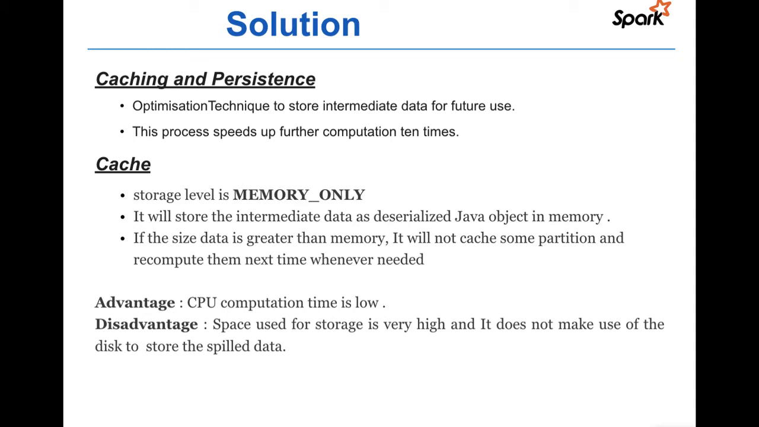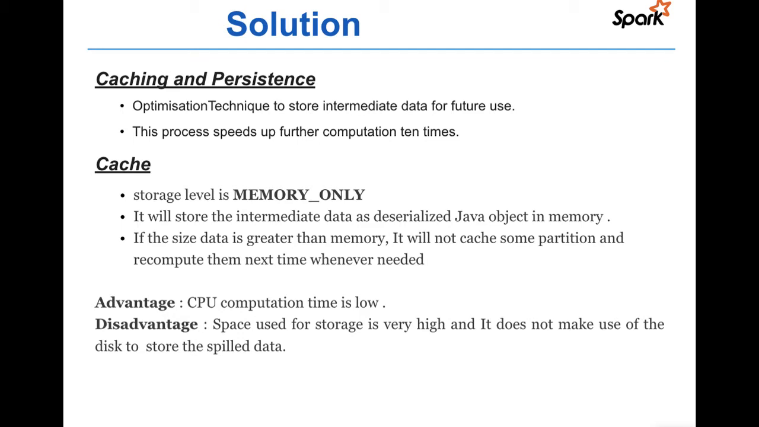Then what is the solution? Yes, caching and persistence is the solution. So basically it is an optimization technique to store intermediate data for future use. This process speeds up further computation 10 times. Both have the same functionality, but the only difference is they store the data at different storage levels.